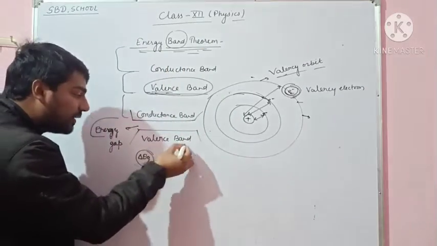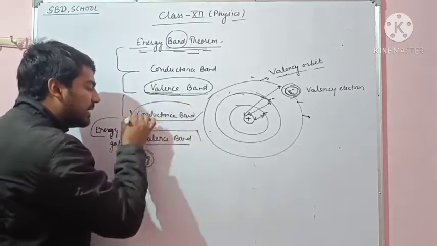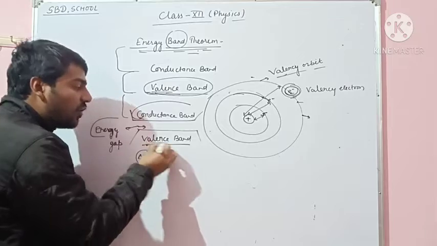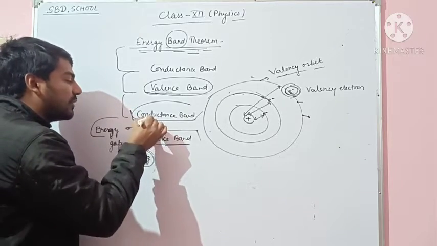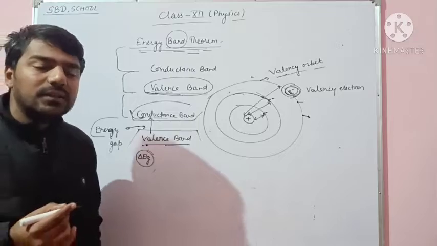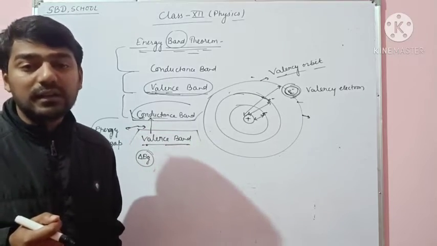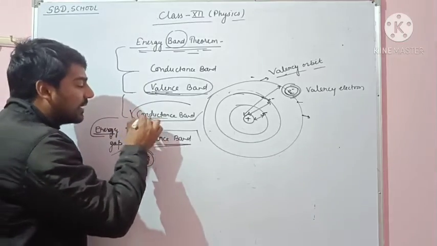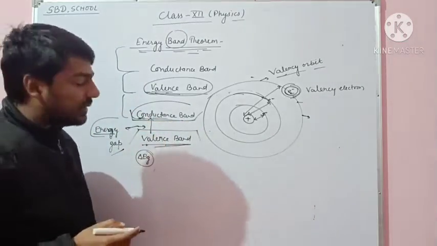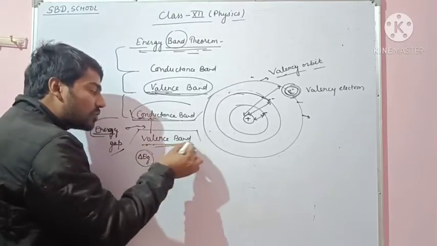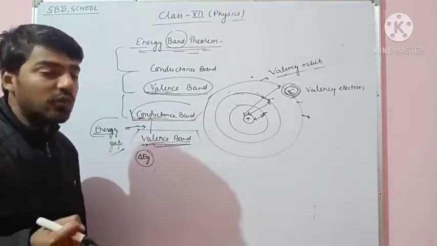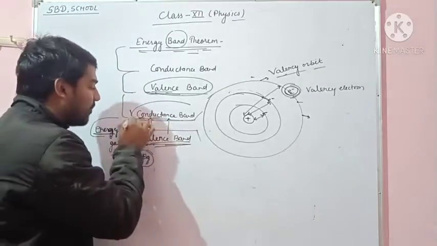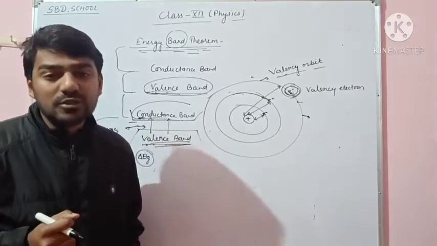If the gap between the valence band and the conductance band is small, then the electrons of the valence band easily move into the conductance band, and the matter is called a conductor. If the energy gap is large, then the free electrons of the valence band cannot easily move to the conductance band, and the matter is called an insulator.